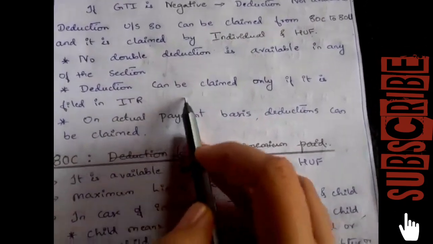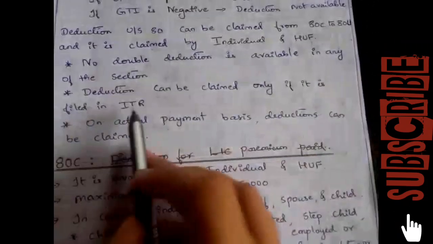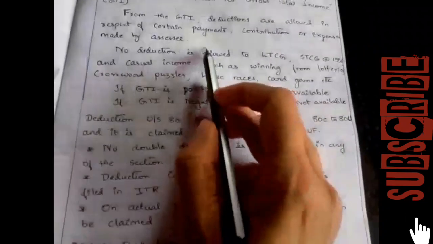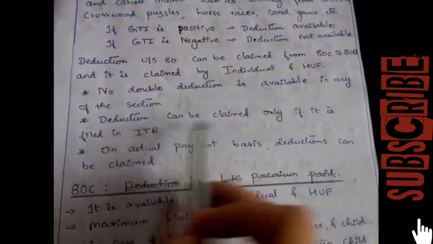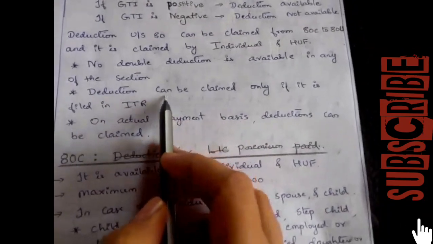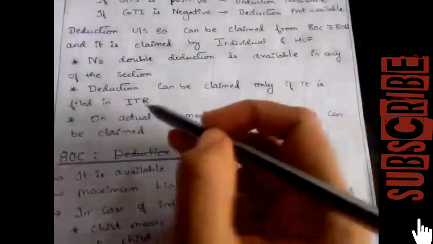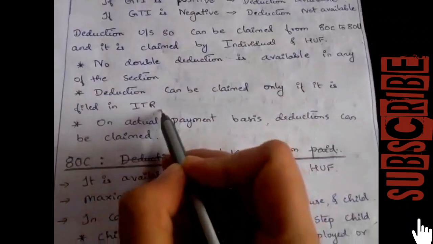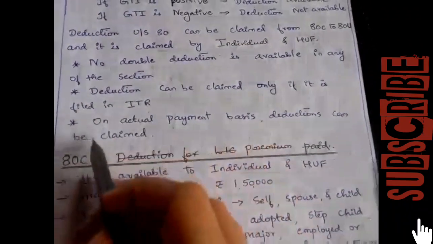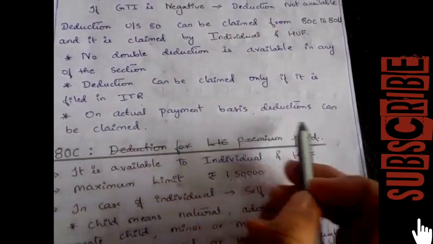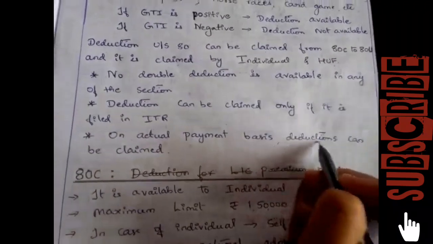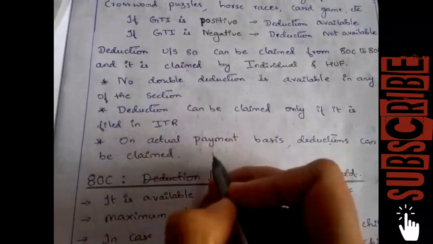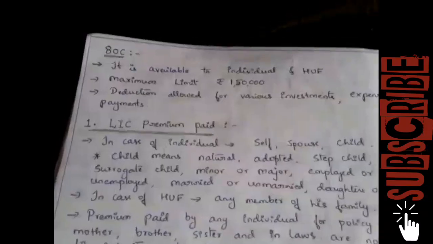Next, a deduction can be claimed only if it is filed in the ITR. If the contributions, payments or expenses are filed in the ITR, then only he can claim a deduction. Deduction can be claimed on an actual payment basis, so when there is an actual payment, he can claim a deduction based on it.